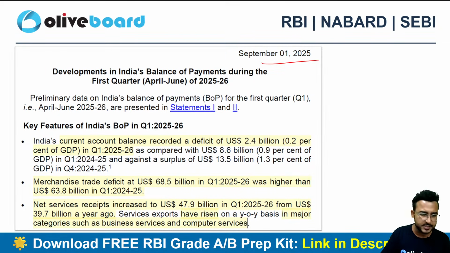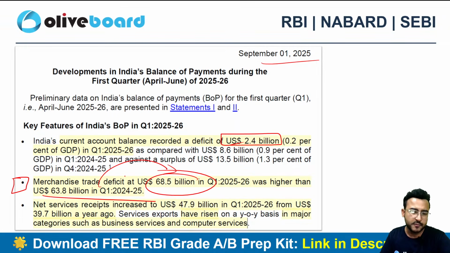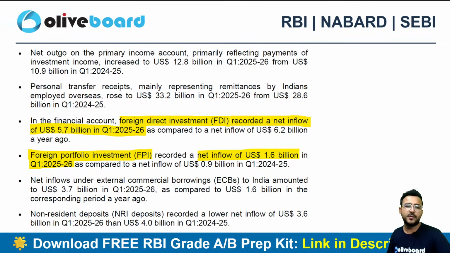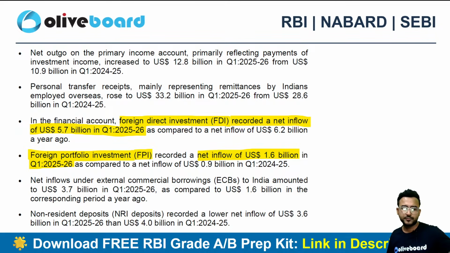All the data is the same only here, right? You need to remember this thing. First of all, the CAD as of now, right, there is a 21% increase year on year basis, plus you need to remember the merchandise trade deficit as well, that it was still in deficit. It is not contributing as of now. On year basis, it has, I can say, widened rather than contributing. The situation is getting worse if I talk about merchandise goods, right?